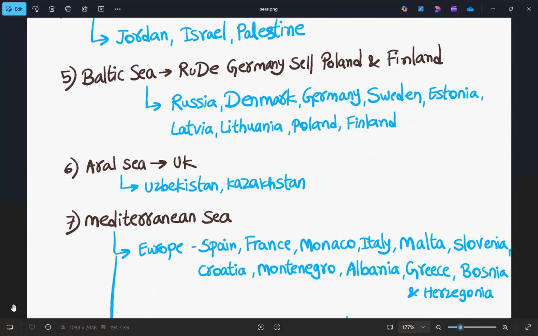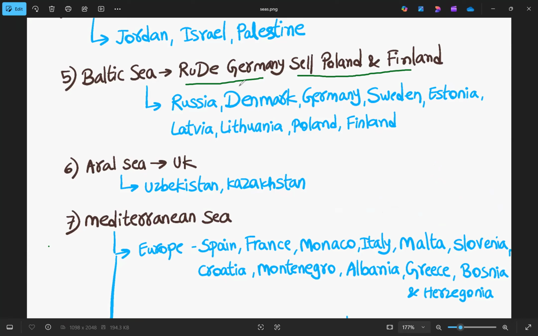So the next one is Baltic Sea. We know that Norway, Finland, Sweden are the countries here, and here we have the European continent. If we see, this is the Baltic Sea. Now we'll see what are the countries that surround Baltic Sea. What is the trick? Rude Germany, Cell, Poland and Finland. Three countries are included here: Germany, Poland and Finland.